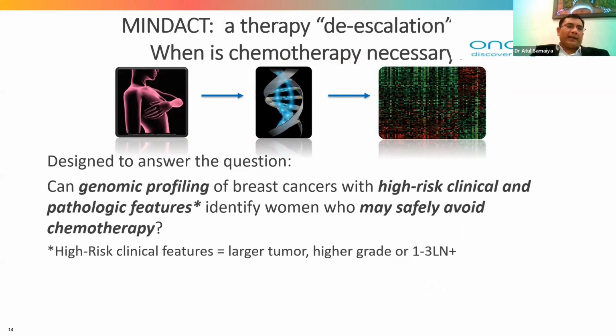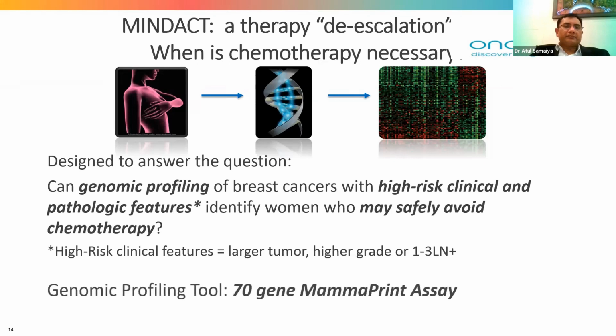So this was the MINDACT trial, which was designed to answer the question: can genomic profiling of breast cancer with high risk clinical and pathological features, basically patients with larger tumor size, higher grade, or 1 to 3 positive lymph nodes, avoid chemotherapy? Before that, patients who were node positive needed chemotherapy, and only node negative patients could be defined into the low risk category. And that genomic profiling tool is the 70-gene MammaPrint assay.